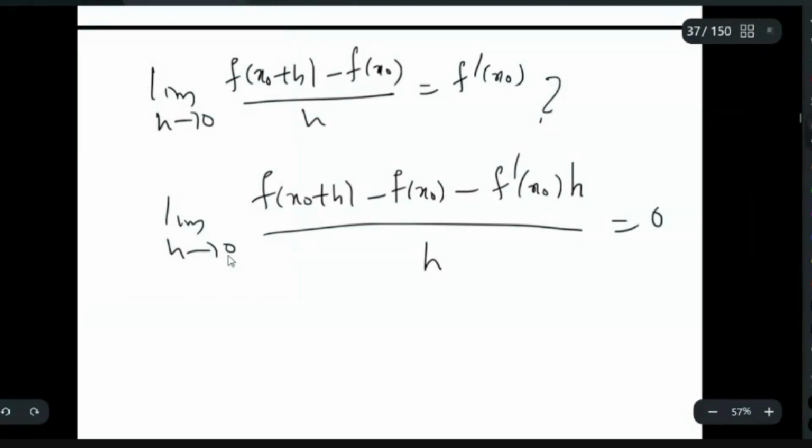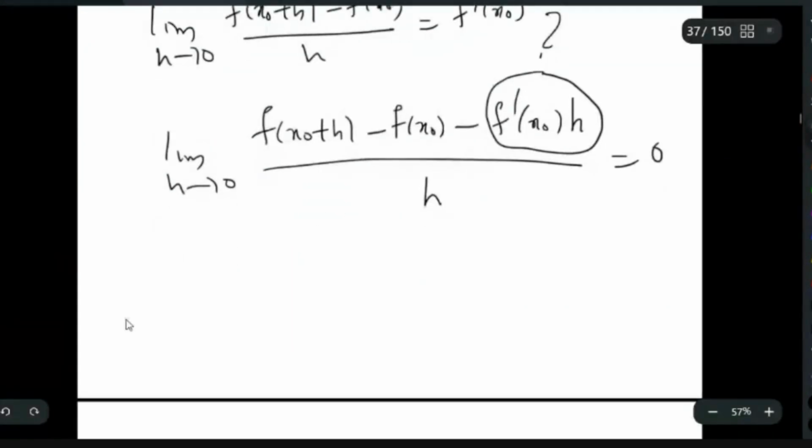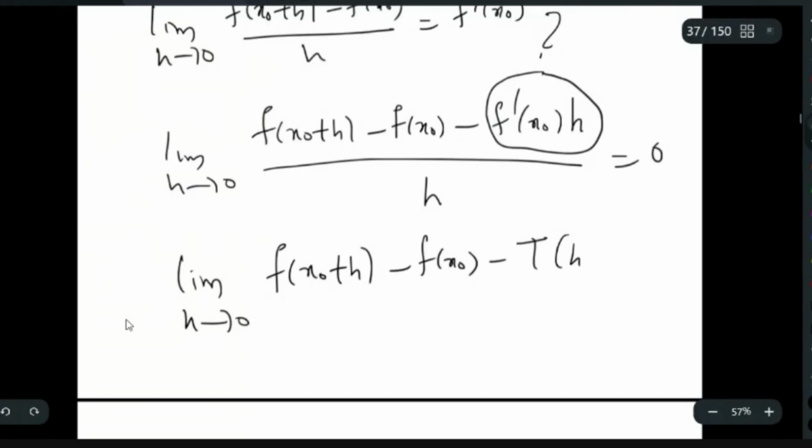Then this quantity I can look at as some scalar times h, right? f dash of x0 is a scalar, so it is a scalar times h. So I will write it this way. Limit h tending to 0 of f of x0 plus h minus f of x0 minus T of h, divided by h.